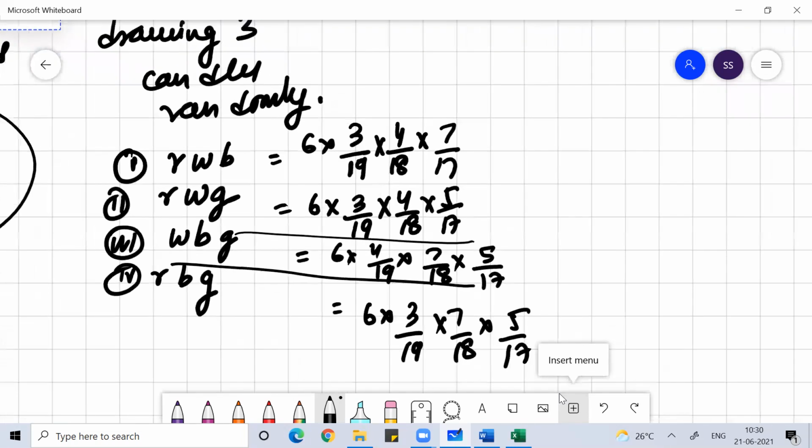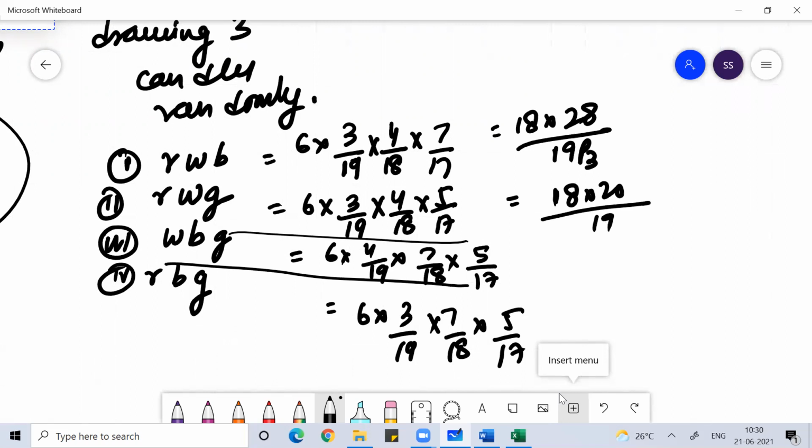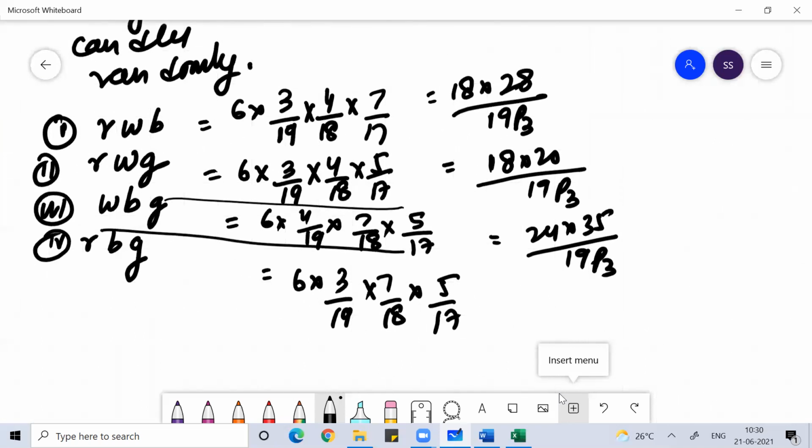The denominator is 19 into 18 into 17, that is 19P3. Those who understand P3 and all, simply, the numerator terms are 18 into 28, 18 into 20, 24 into 35 and 18 into 35, each divided by 19P3. I hope you remember NCR, NPR.